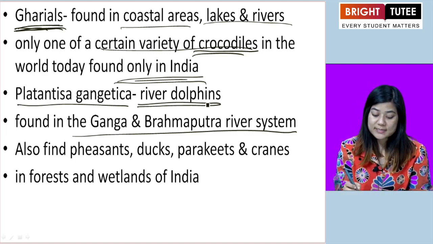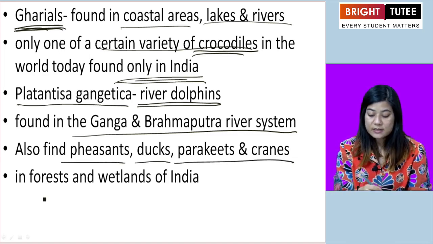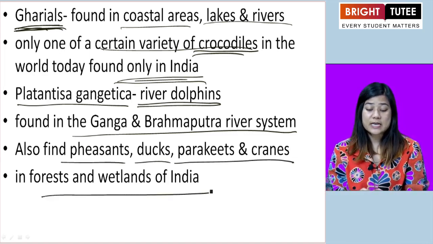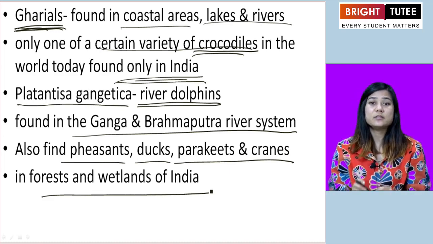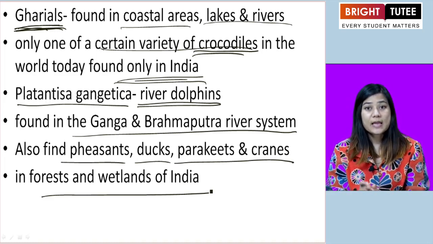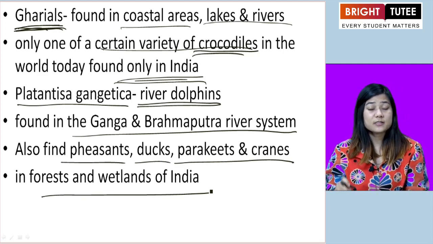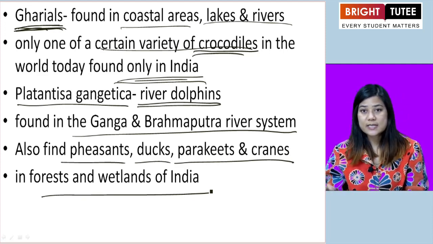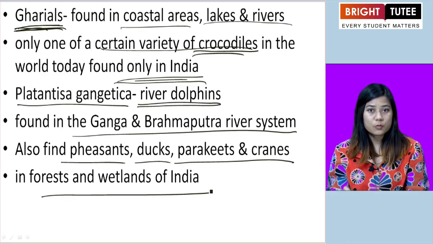We also find pheasants, ducks, parakeets, and cranes in the forests and wetlands of India. So we find diverse species of animals, birds, and insects all throughout our country. And there are certain plants, certain animals, certain insects, certain fish, which we get only in India and not anywhere else in the world. Alright?